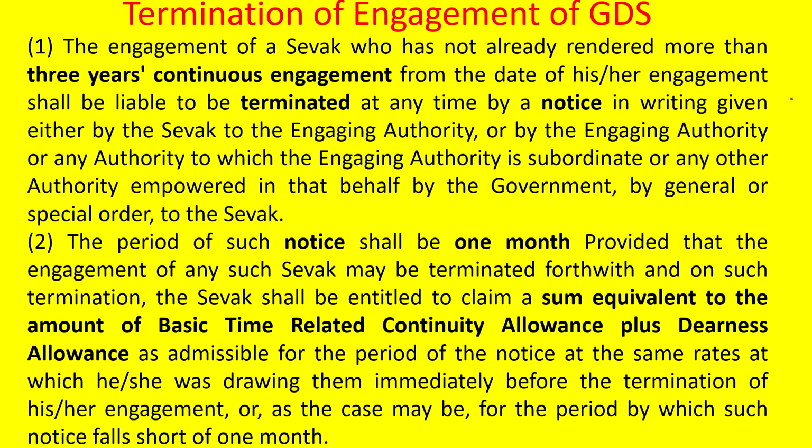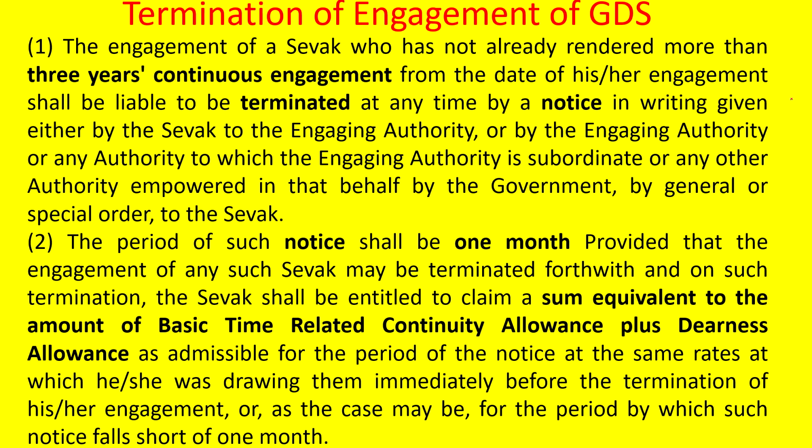The engagement of a Sevak who has not already rendered more than 3 years of continuous engagement from the date of his engagement shall be liable to be terminated at any time by giving a notice in writing, either by the Sevak to the engaging authority or by the engaging authority to the Sevak by a special order. So there will be a termination process also. Two types will be there.